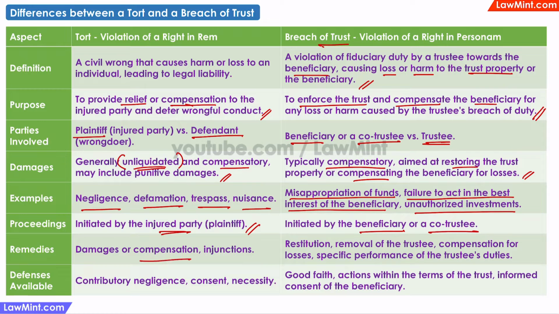Remedies for torts include damages or compensation and injunctions. For a breach of trust, the remedies include restitution, removal of the trustee, compensation for losses, and specific performance of the trustee's duties. Defenses in tort cases include contributory negligence, consent, and necessity. In breach of trust cases, the defenses include good faith, actions within the terms of the trust, and informed consent of the beneficiary.